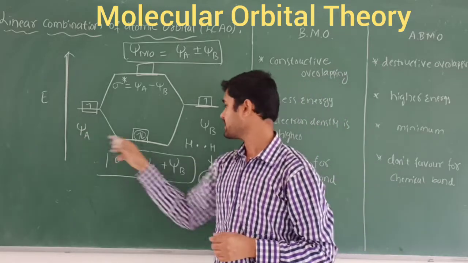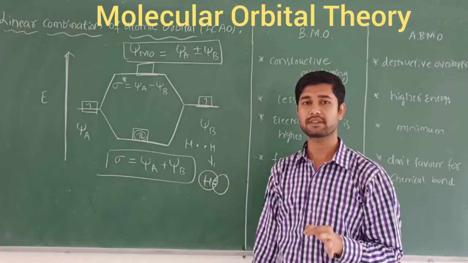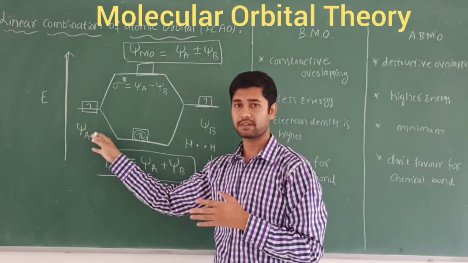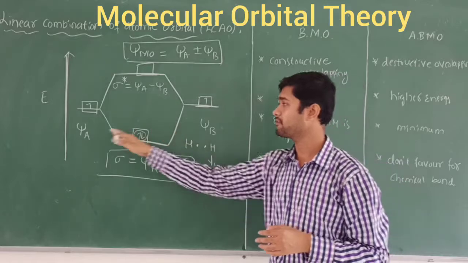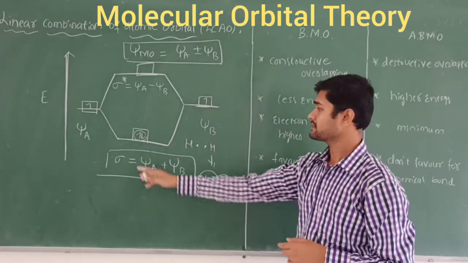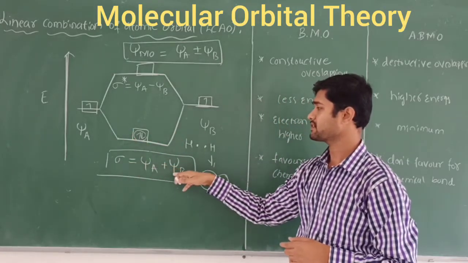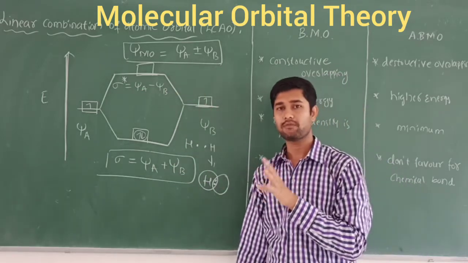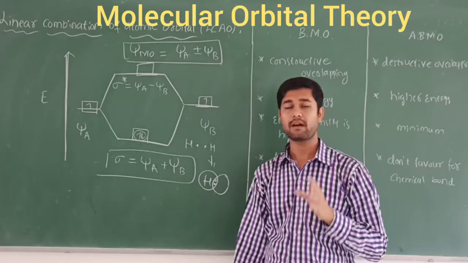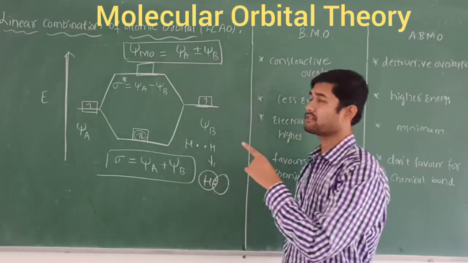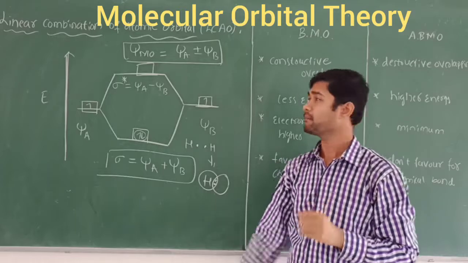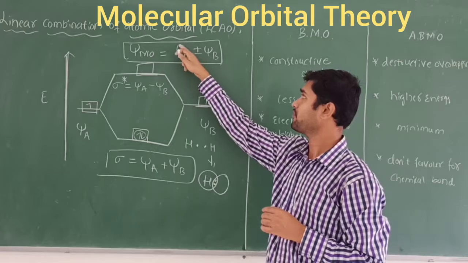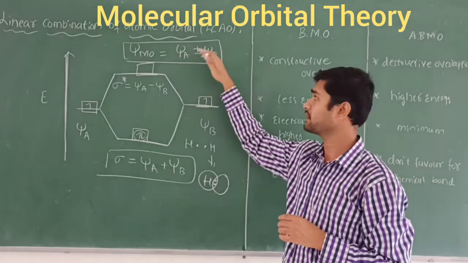So psi A and psi B are called the wave functions of the respective hydrogen atoms. A means one hydrogen atom, B means the other hydrogen atom. Their wave functions will be there. Here psi means the formation psi A plus psi B, and psi star is psi A minus psi B. So the molecular formation is described mathematically by the linear combination of the atomic orbitals, by the subtraction or addition of the wave functions of the individual atoms.